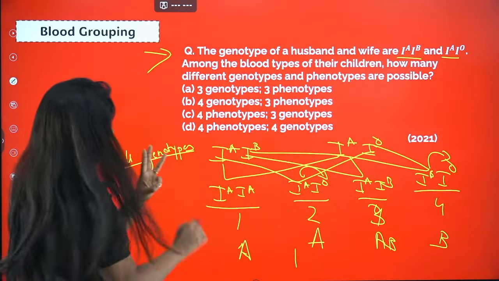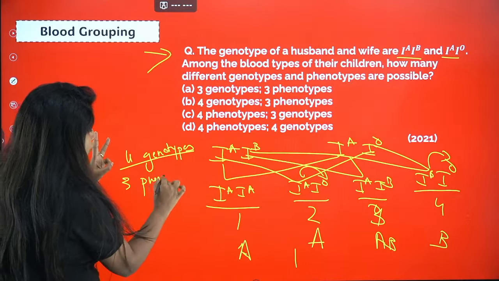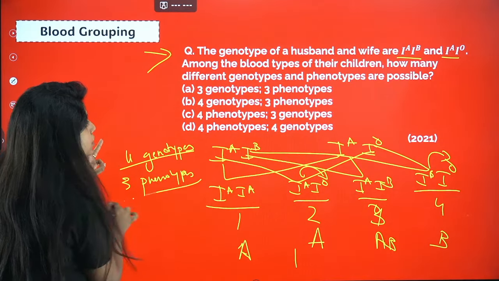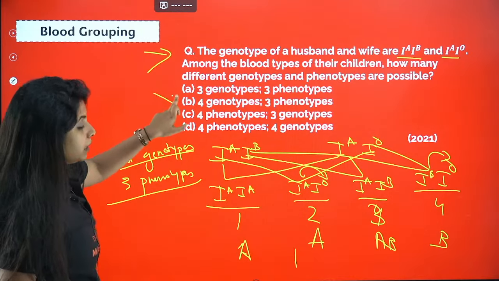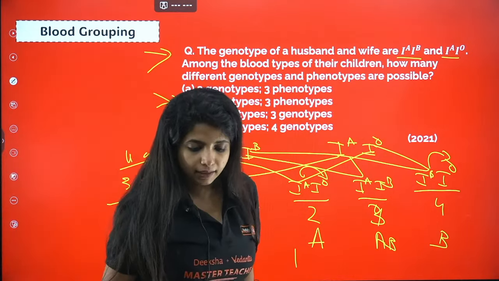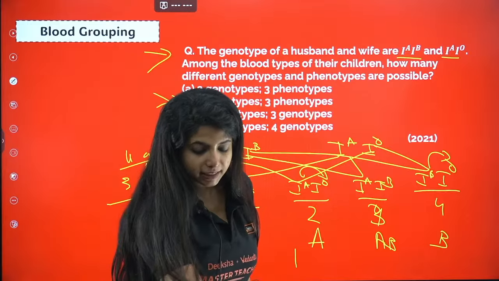You see 3 phenotypes. And with this, what is your answer for this question? Your answer would be B. Who said C?